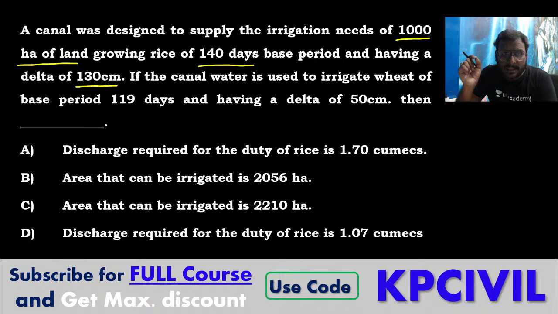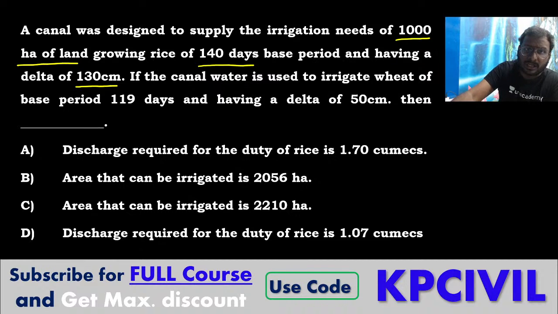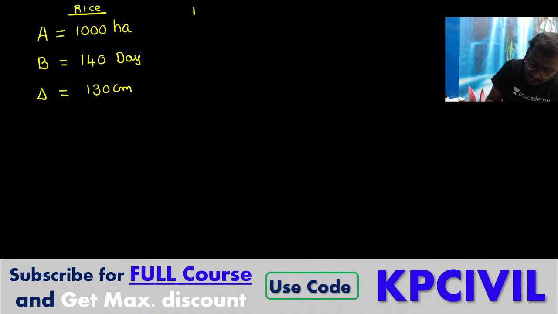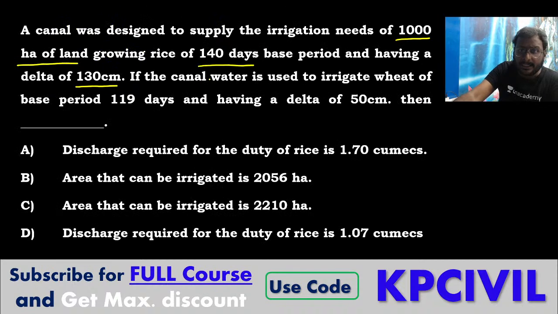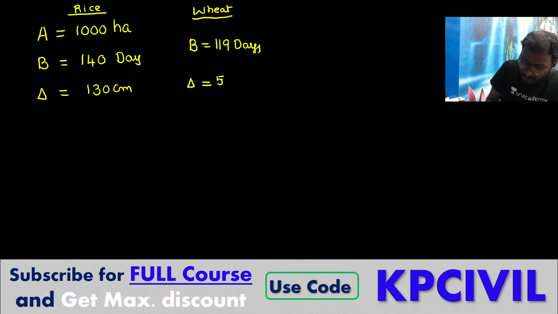The canal water is also used to irrigate wheat of base period 119 days, delta of 50 centimeter. Area 1,000 hectare for rice: base period 140 days, delta 130 centimeter. Wheat: base period 119 days, delta 50 centimeter.